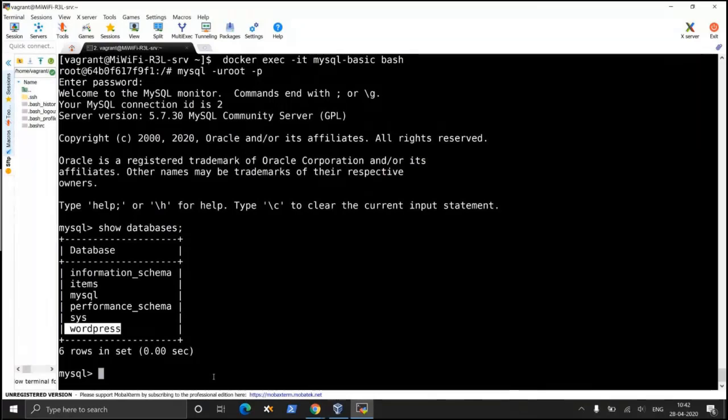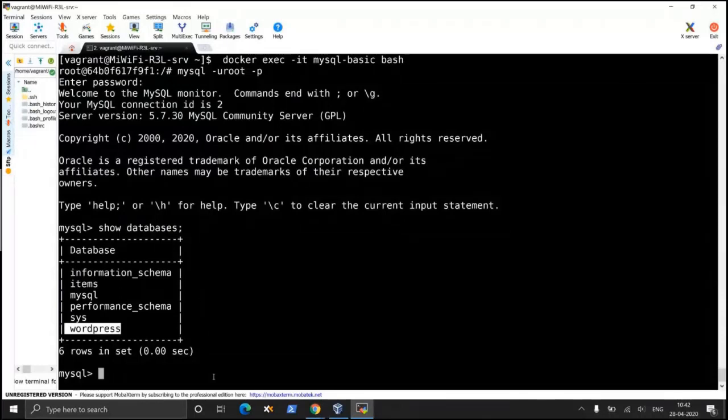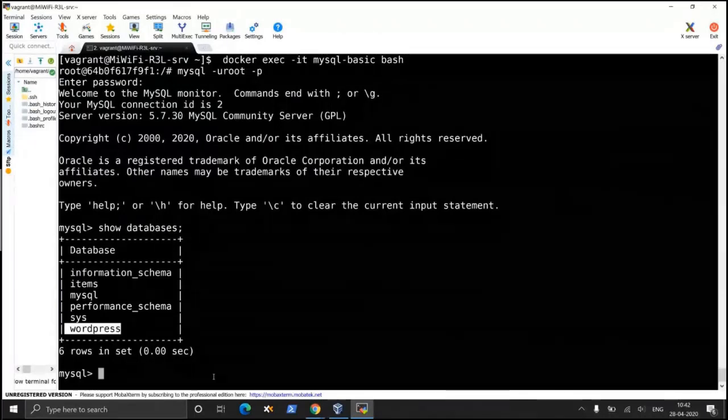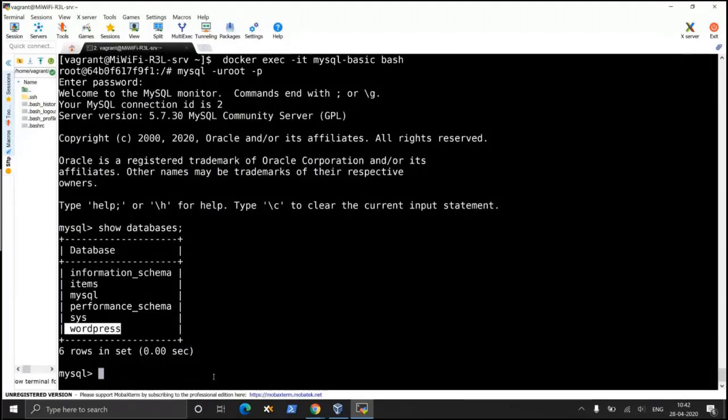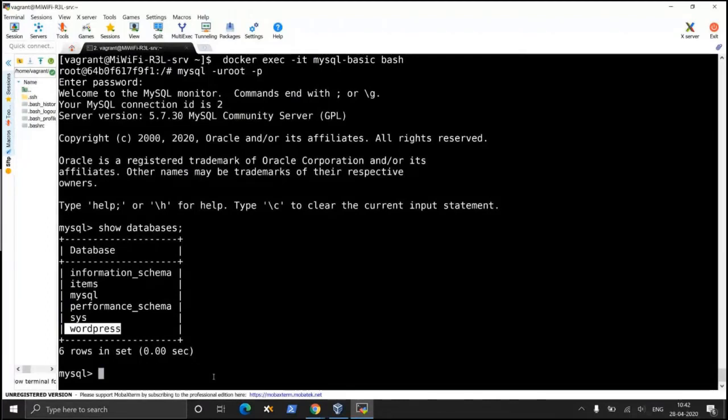And this is also a demonstration of how to reuse your database with a fresh container. In container orchestration terms, this is known as persistent volume. Using persistent volume is one of the major parts of container orchestration.